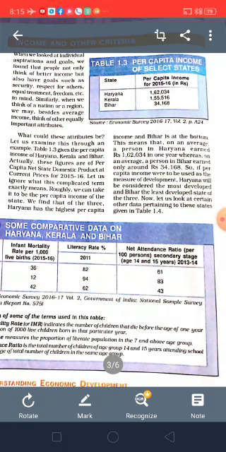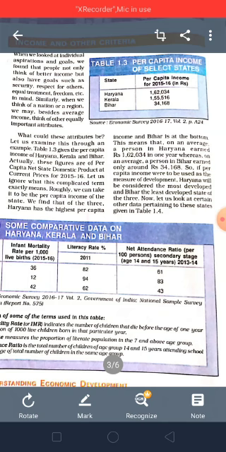Haryana's per capita income is 1,62,034 rupees. Kerala's per capita income is 1,55,516 rupees. Whereas Bihar's per capita income is 34,168.